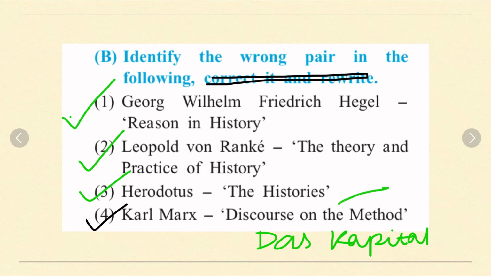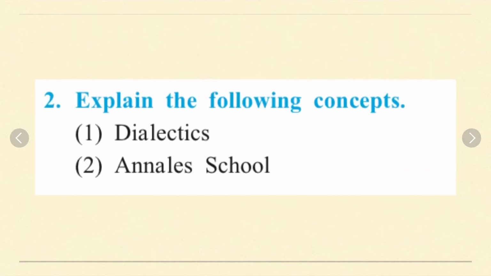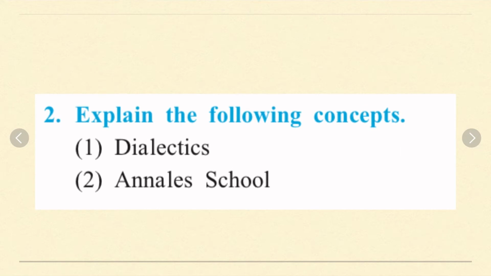And Rene Descartes has written the book Discourse on the Method. So this pair is wrong. You just have to write the wrong pair, and then this is the wrong pair you have to write. Okay, do not correct it. Next is second question, explain the following concept, dialectics and annal school.